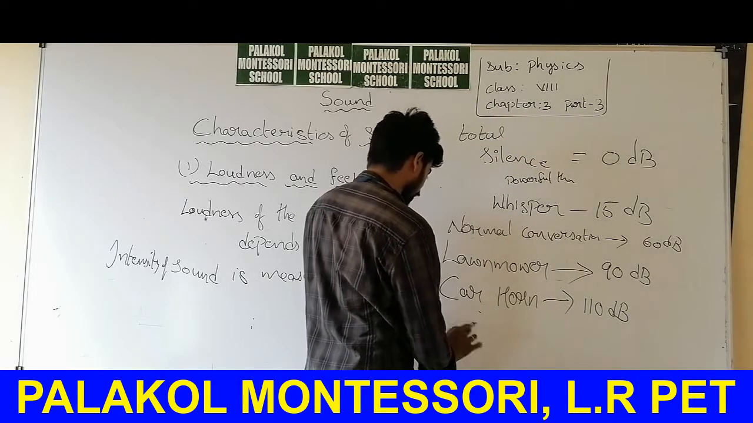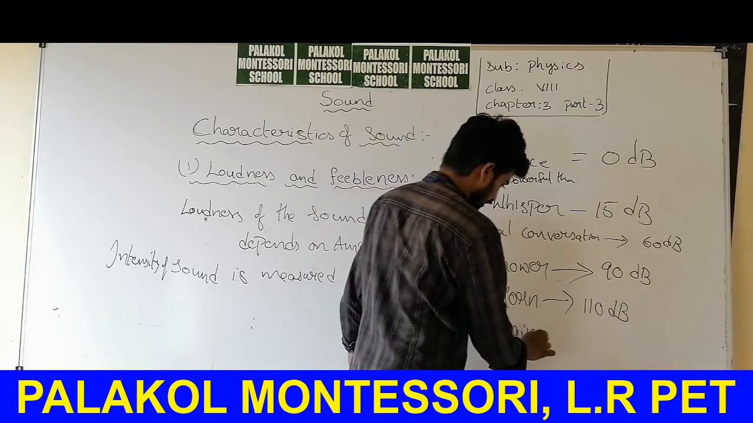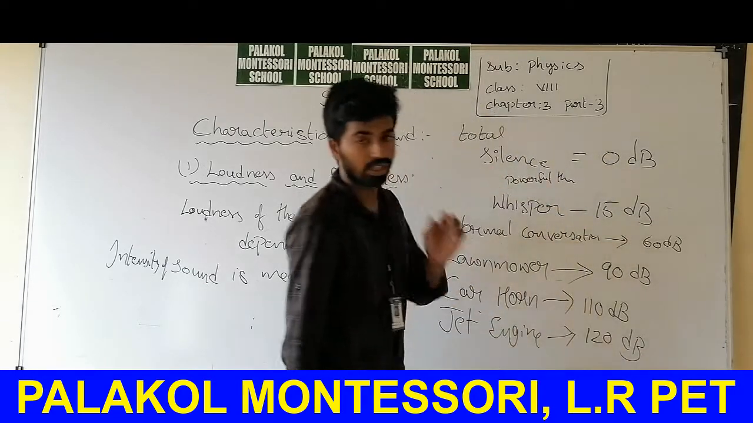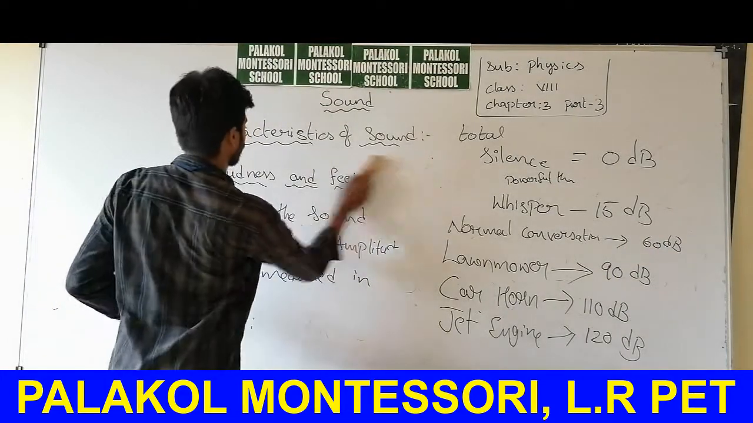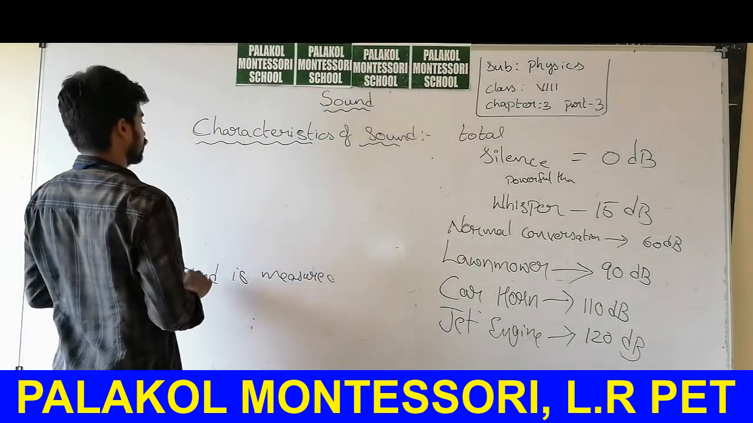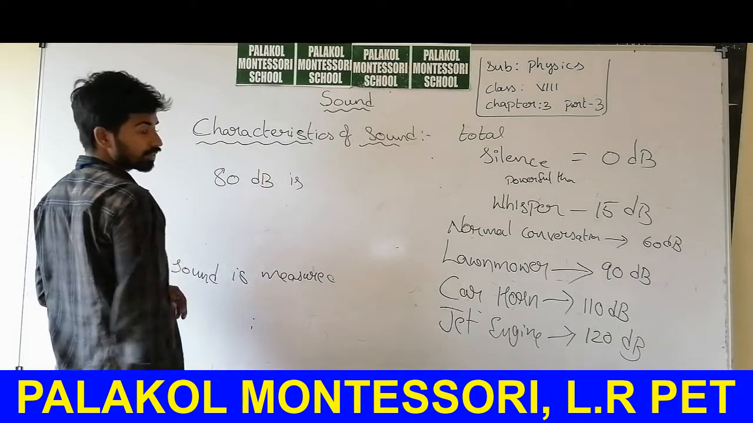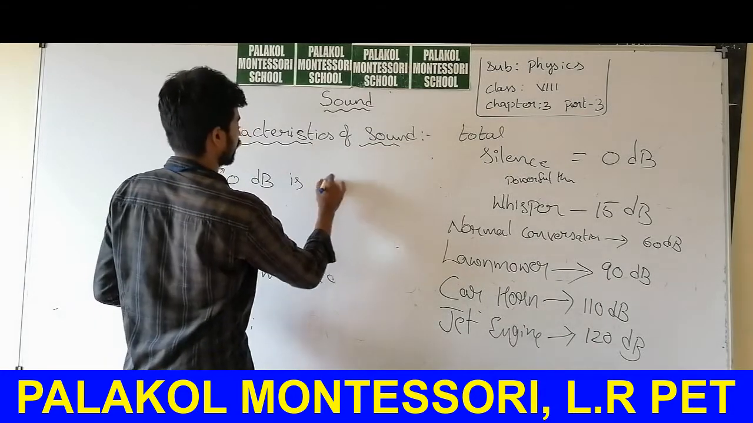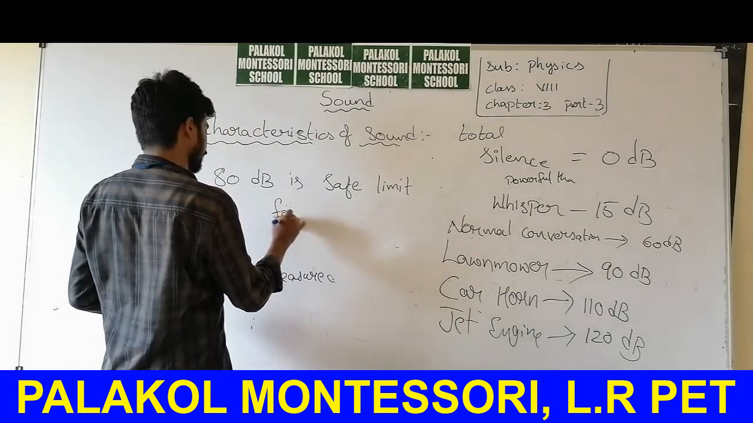And a jet engine is about 120 decibels. So this is a very large sound. And the intensity of sound which is comfortable for us is 80 decibels. So 80 decibels is the safe limit of sound for humans to listen to.